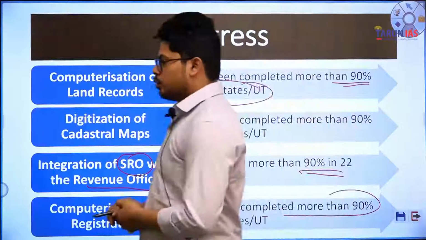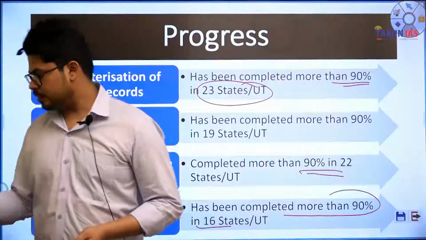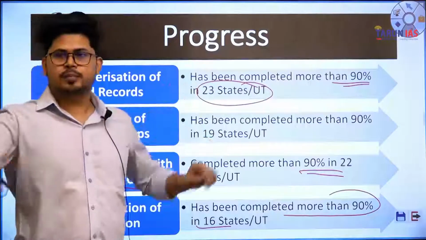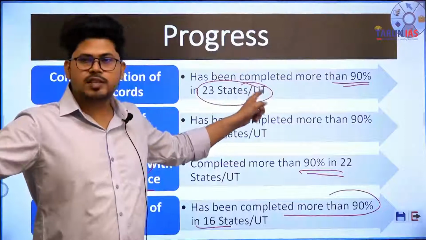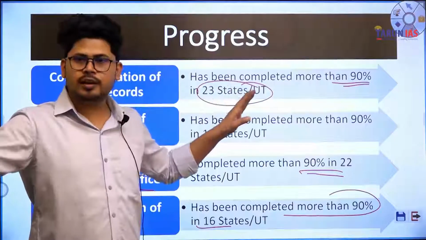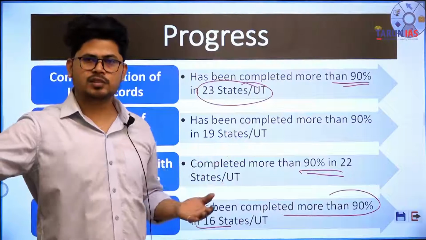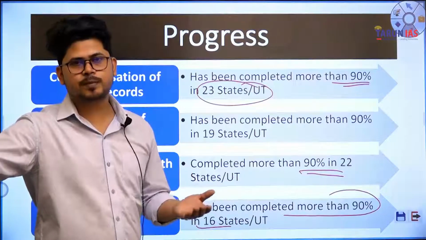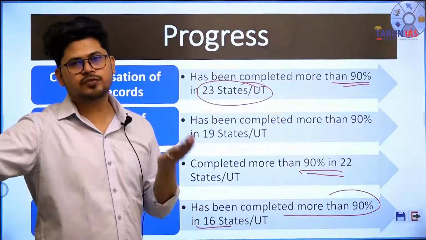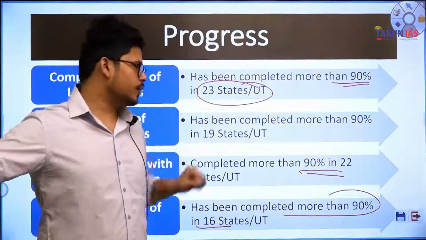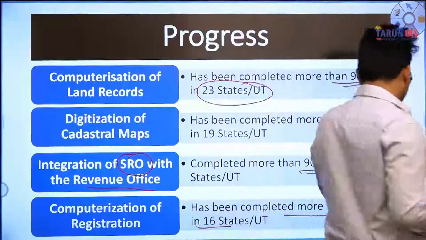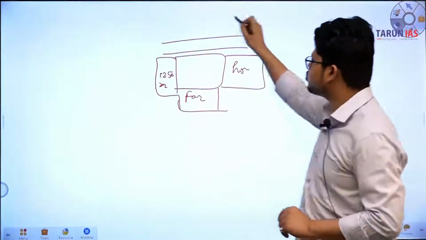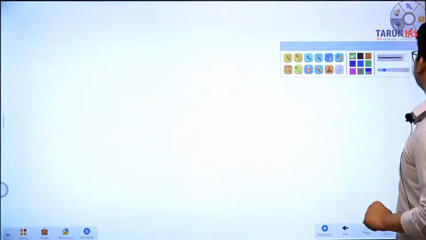Okay, so it's very important to understand that the scheme is nearing its completion, and now a subset of that scheme, that is unique land identification number, has been launched now. A very similar scheme was recently launched in many states, that is Swamitva scheme. Now there's a difference between Swamitva scheme and this one. So what is the difference we are going to study now? In a very brief, we'll be looking at what is the difference between Swamitva scheme and this one.